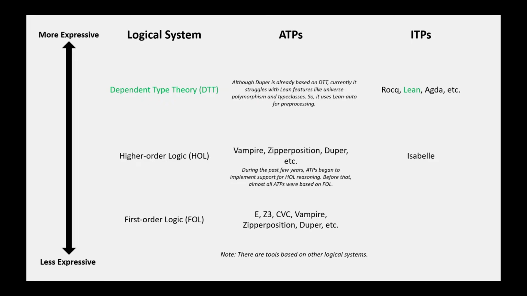So, a natural idea is to connect ITPs with ATPs so that when users are writing proofs in ITPs, they only need to provide the major intermediate steps of the proofs, and the ATPs can fill in the details automatically. However, a big problem is that popular ATPs and ITPs use very different logical systems. ITPs such as Coq, Ling, and Agda are based on dependent type theory, while most ATPs are based on first-order logic or higher-order logic.